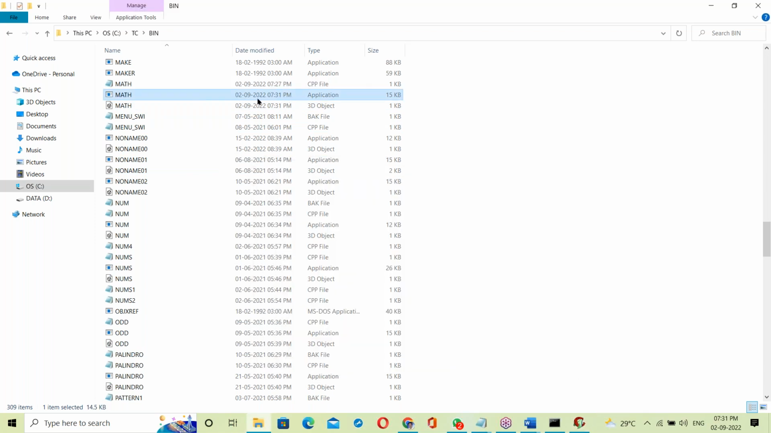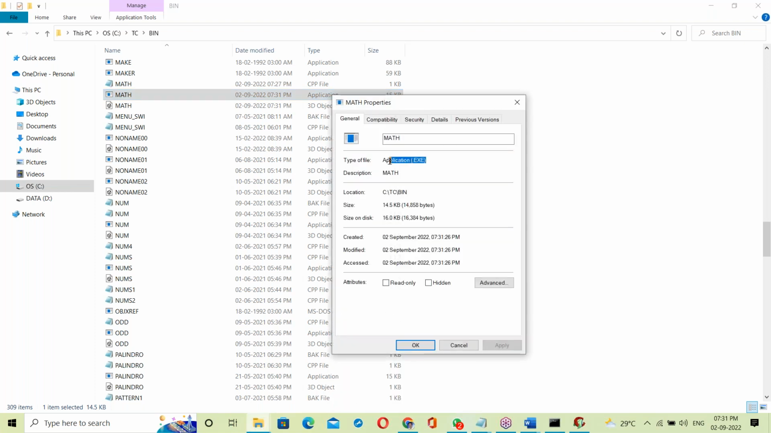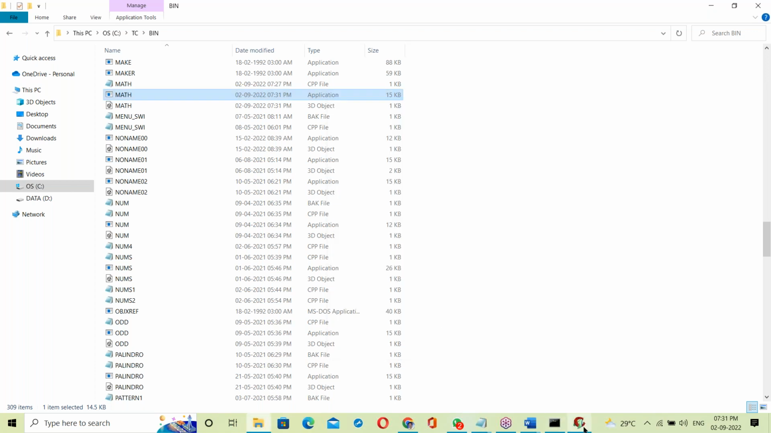It shows 2nd September, 7:31 p.m. An application with an exe file. See this. Right click, check the properties. The type is .exe, right? So the .exe file is generated. Okay, the .exe file is executing now here.